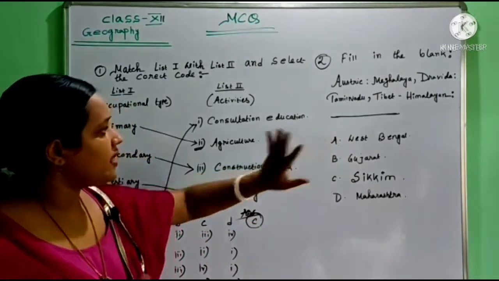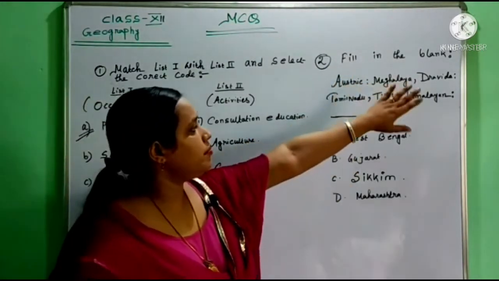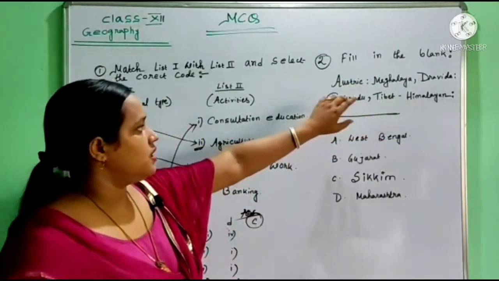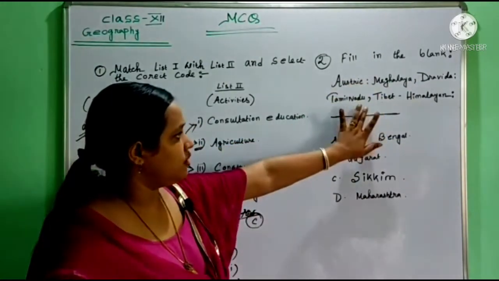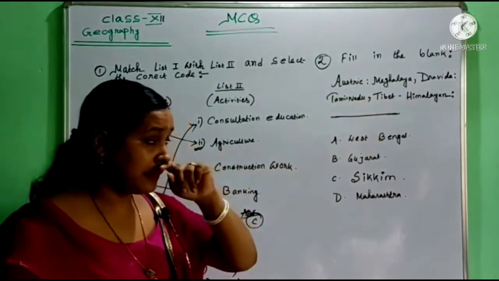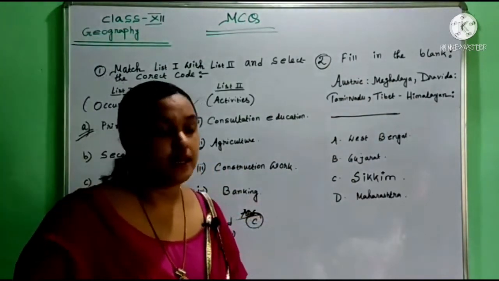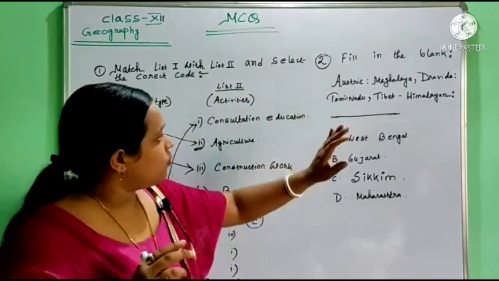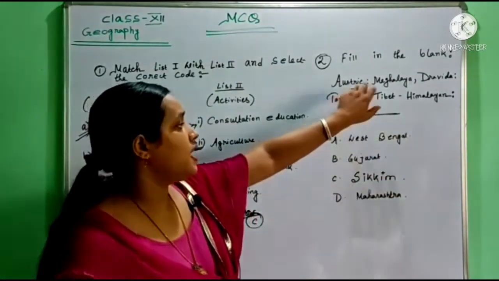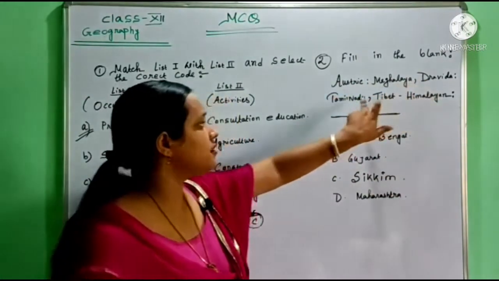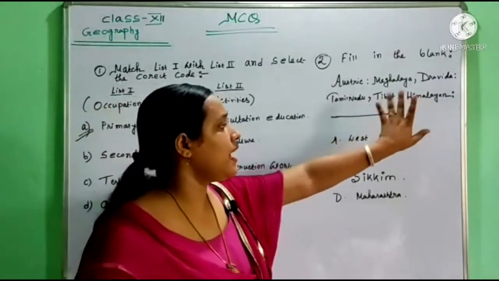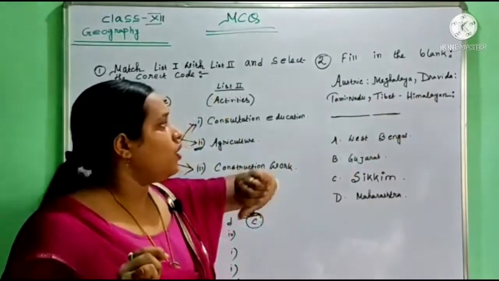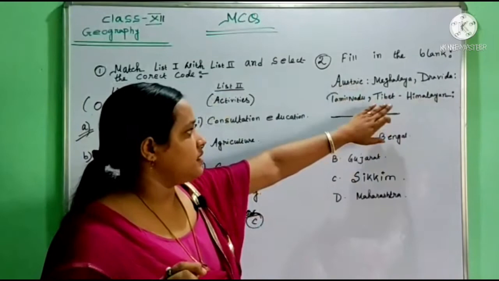Now we move to our next pattern, fill in the blank, where you have to fill this blank. It is not as simple as other questions. Here: Austric, Meghalaya; Dravidian, Tamil Nadu; Tibeto-Himalayan, dash. Now what are Austric, Dravidian and Tibeto-Himalayan?